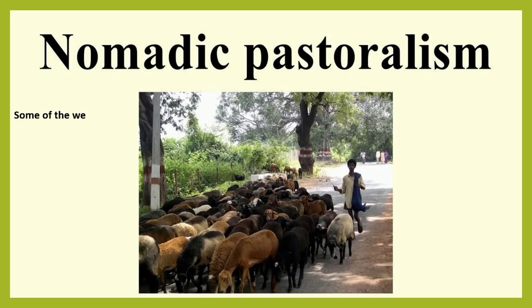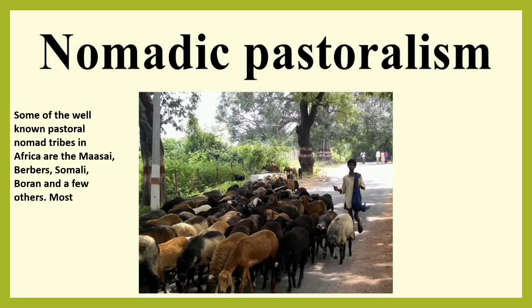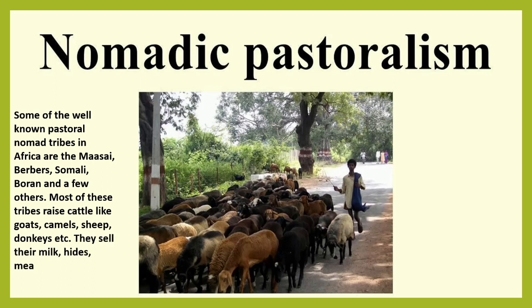Okay, so some of the well-known pastoral nomad tribes in Africa are the Masai, which is a very famous name, Berbers, Somali, Boran, and a few others. Most of these tribes raise cattle like goat, camel, sheep, donkey, and they sell their milk, hides, fur, wool, etc. to earn a living.